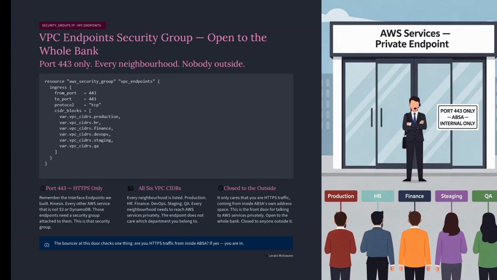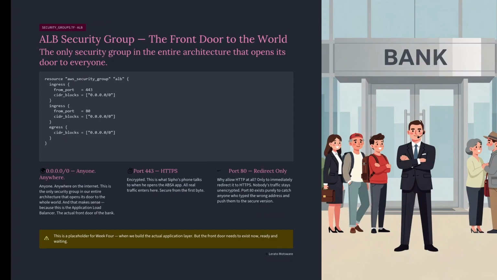Second security group, the ALB, 0.0.0.0/0. Anyone, anywhere on the internet. This is the only security group in our entire architecture that opens its door to the whole world. And that makes sense because this is the application load balancer, the actual front door of the bank, the thing Sipo's phone talks to when he opens the ABSA app.